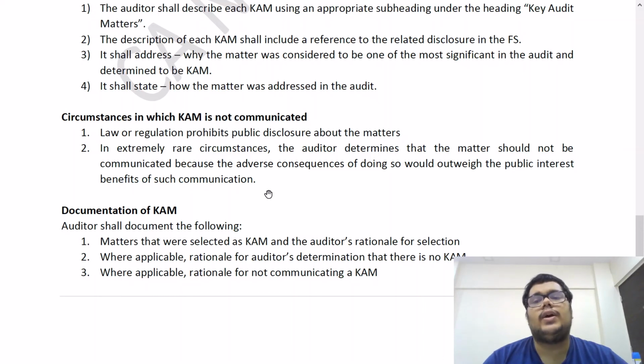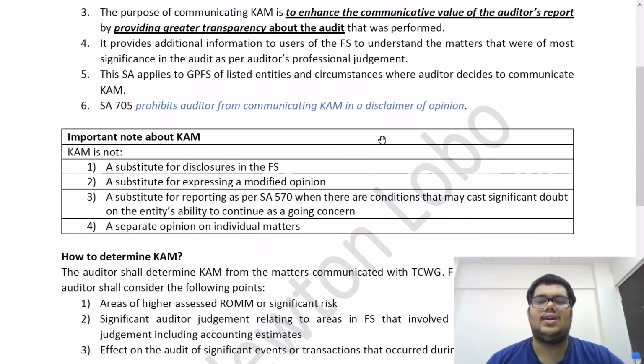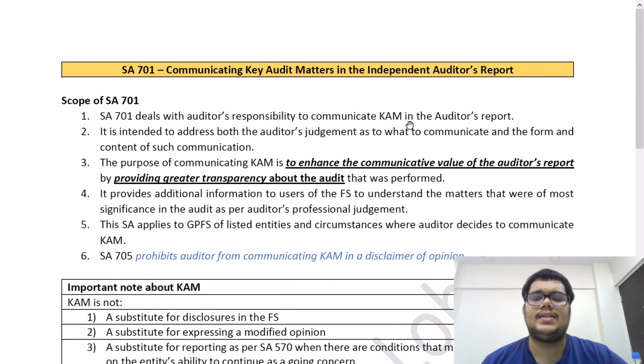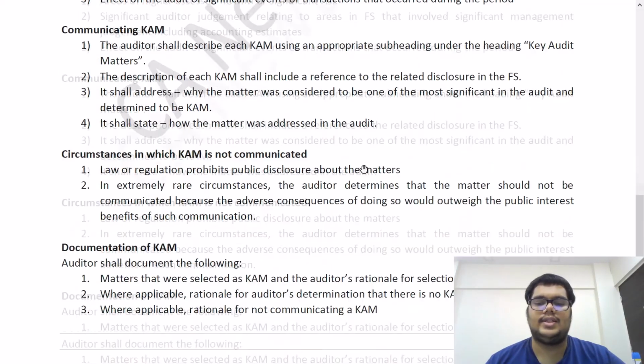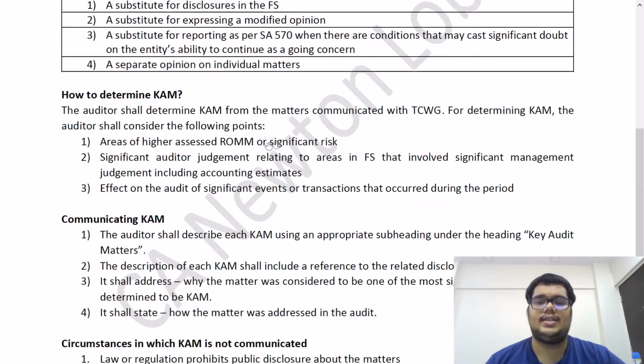So first point is where you had CAM, why did you have them? Second point, where you didn't have CAM, why did you not have CAM? Third point is where you had CAM, but you did not communicate, why did you do so? Due to law or regulation, or due to the second point that the benefits of public disclosure would be lesser than the benefits of not doing so. So basically this is your standard on key audit matters. Not a very complicated standard, very simple standard, but it has a lot of benefit. It increases the communicative value of the auditor's report and provides greater transparency. So I hope you've understood this standard.